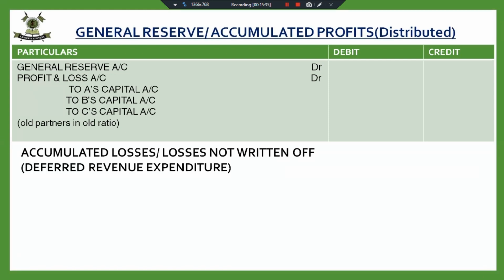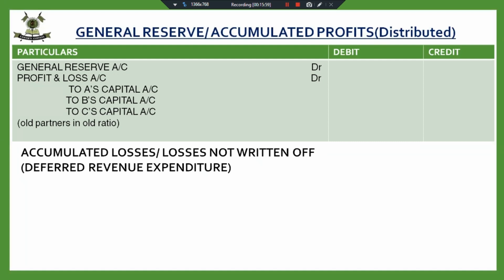Fine. If it is loss, then what will be the entry? If the losses are to be distributed or any deferred expenditure, advertisement suspense account is there in the balance sheet, then partners capital account will be debited or credited. Partners capital account is debited.